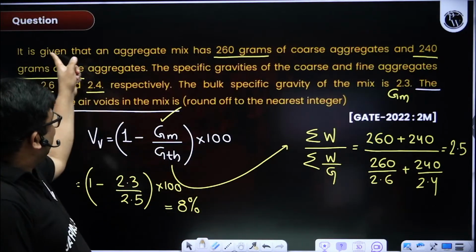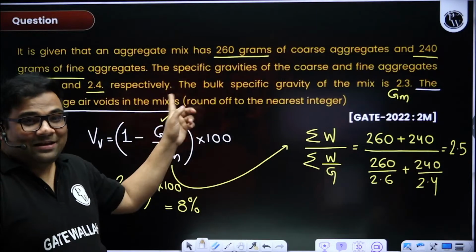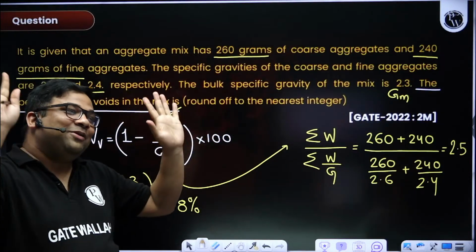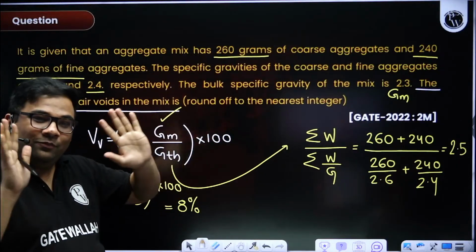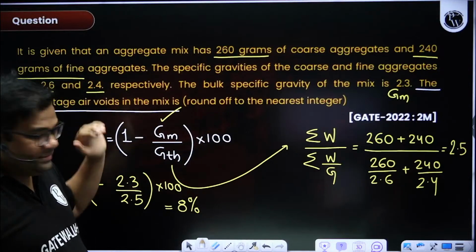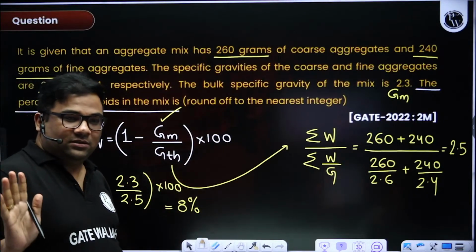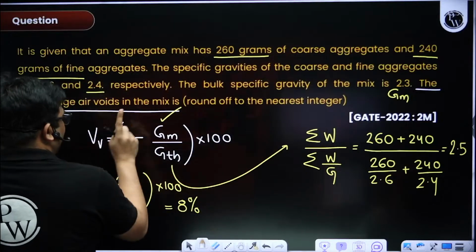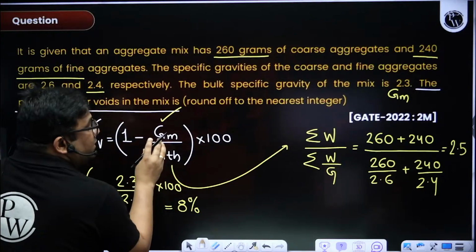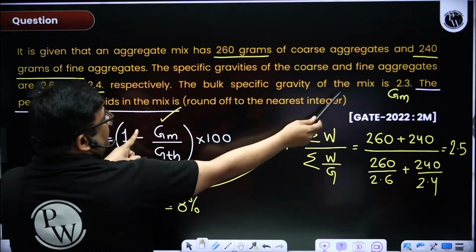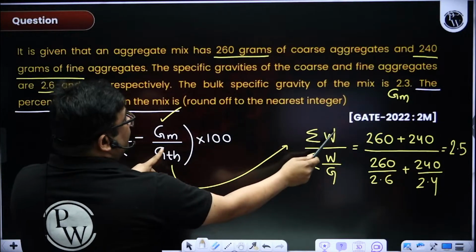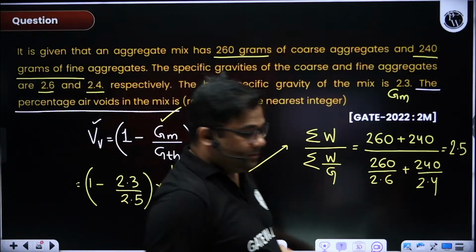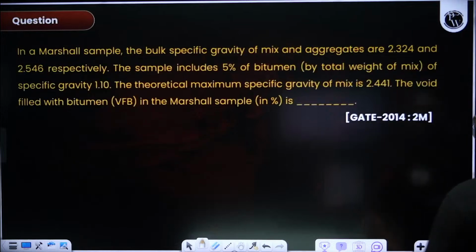When you start reading the question from the top, you start reading like that, and there is a lot of time lost. We should read like this. It's like business. Exam means business. Find the air voids. Air voids formula is this. So GM is this. GTH, I know the formula, given. Find out. Same thing.